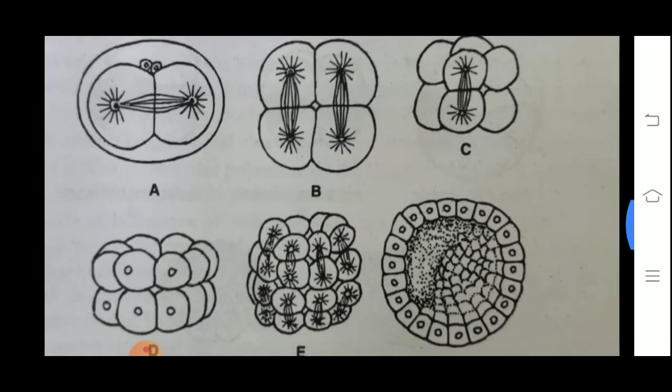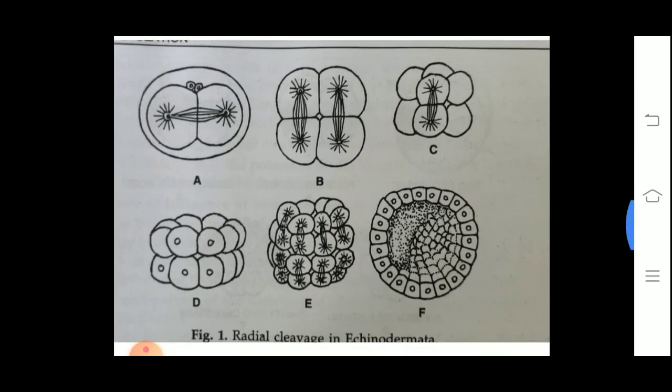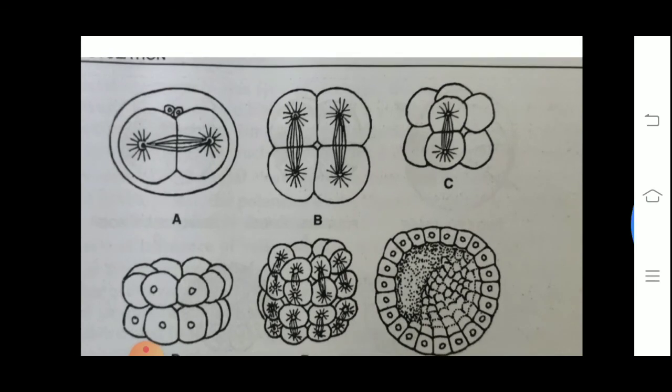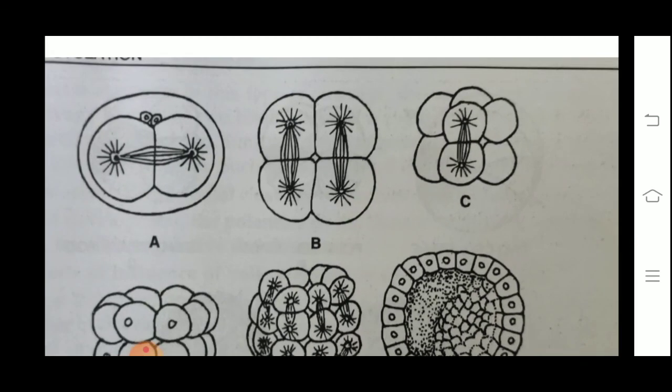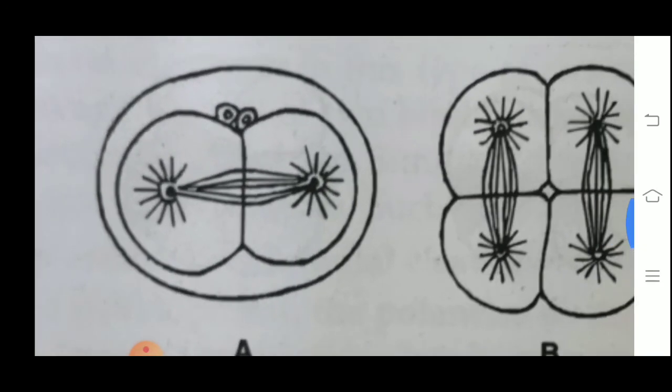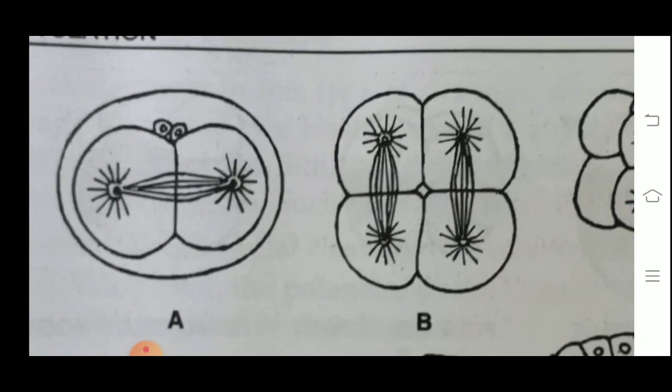Now, planes of cleavage. First is radial cleavage, as we can observe in the diagram also. In radial cleavage, the successive cuts of the cell are at 90 degrees to one another, as you can see in the first diagram. And in the second diagram, the direction of the spindle fiber is at 90 degrees to the first cell.